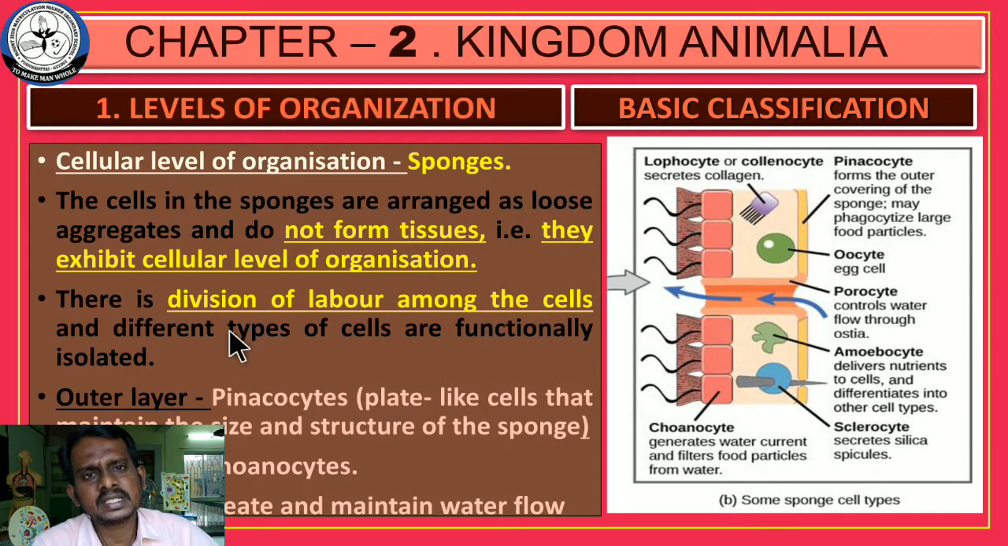The first we are going to discuss is the cellular level of organization. This is one of the basic levels of organization that is seen in sponges. One mark la கேட்கலாம், cellular level of organization க்கு example யார் அப்படின்னு கேட்டாங்கன்னா sponges. CS, computer science அப்படின்னு வெச்சுக்கோ. Cellular level of organization, example sponges, computer science. The cells in the sponges are arranged as loose aggregates and do not form a tissue. This is a basic feature.